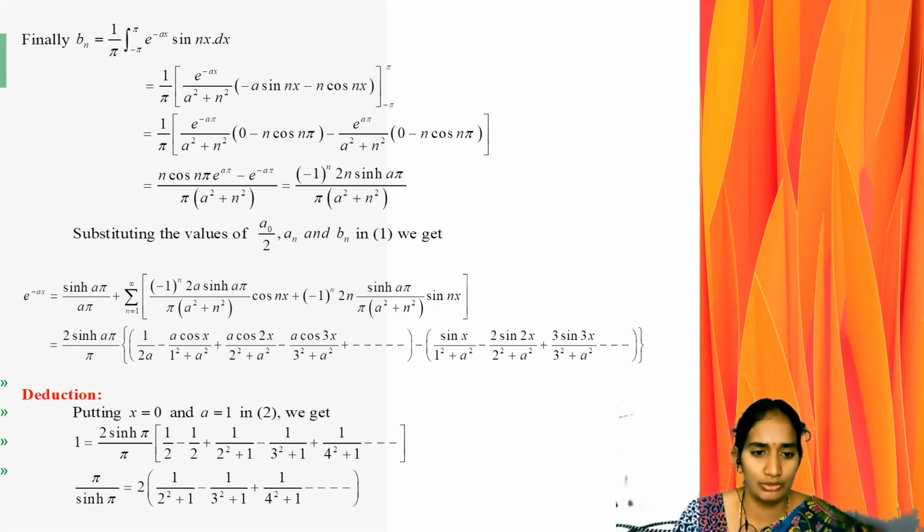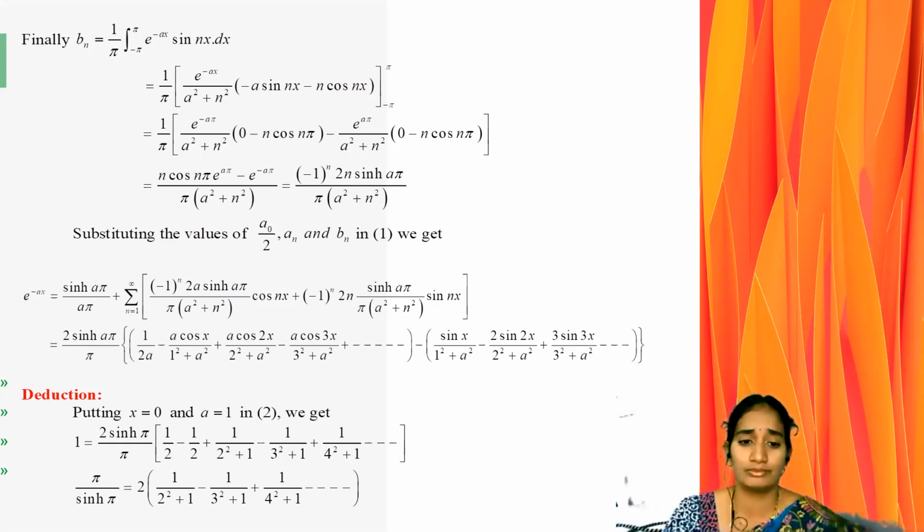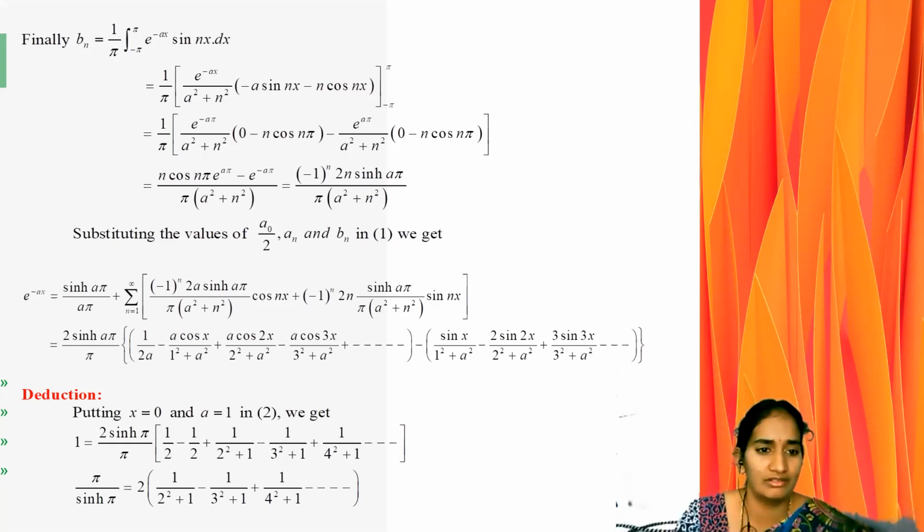Put x equal to 0 and x equal to 1 in equation 2. This is taken as equation 2. In equation 2 we substitute x is 0, a is 1, and we get 1 equal to, since e power 0 value is always 1, 2 sinh(pi) by pi, into 1 by 2 minus 1 by 2 square plus 1 plus 1 by 3 square plus 1 and so on.